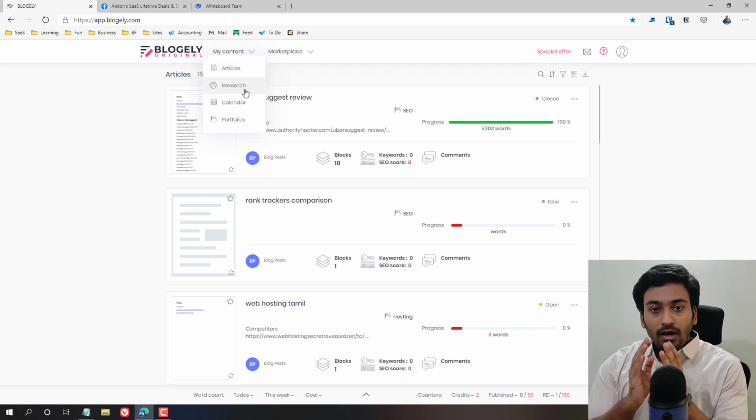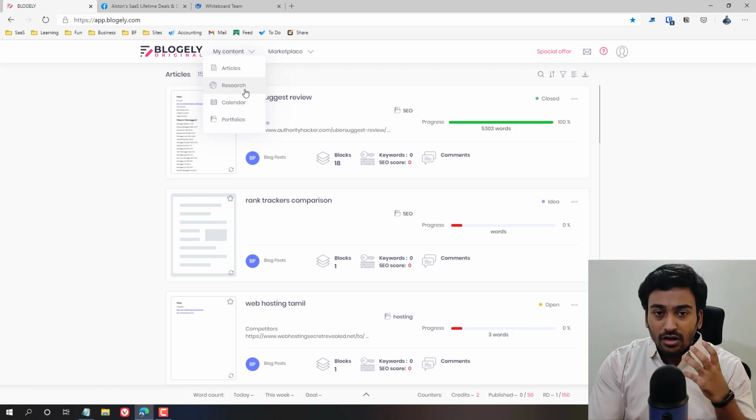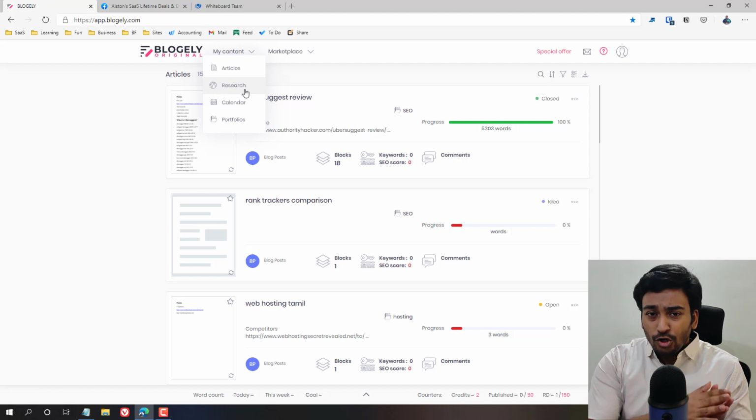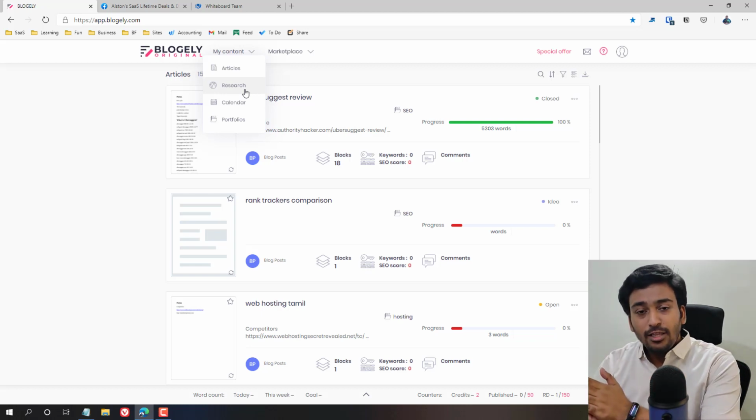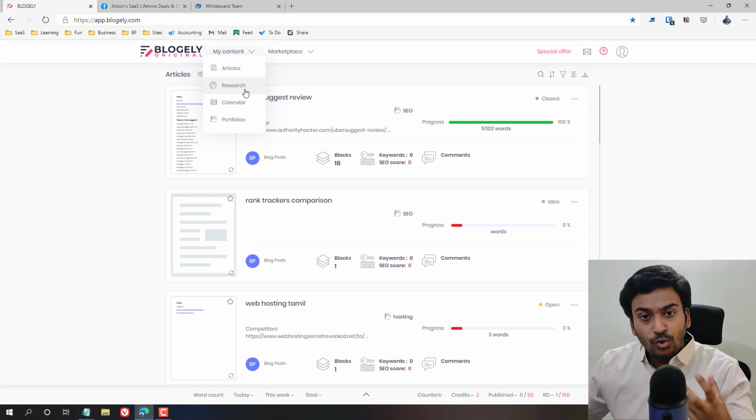Research docs are the docs that help you to research on the topic, get content from the websites, do a content curation process, find all the competitors and what they are creating, copy them into the research doc, so later you can analyze it and try to get the good points into the article. So research docs help you to do a curation process.